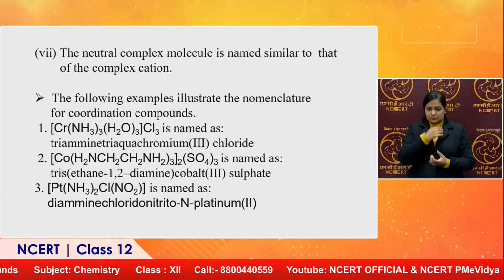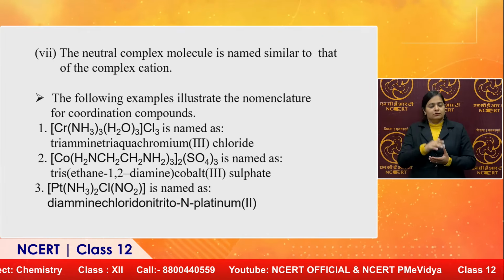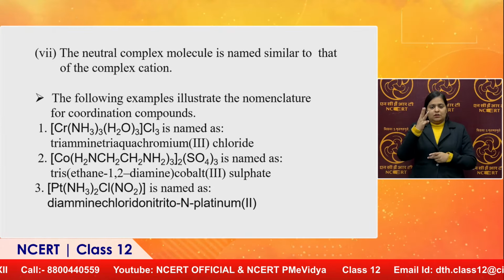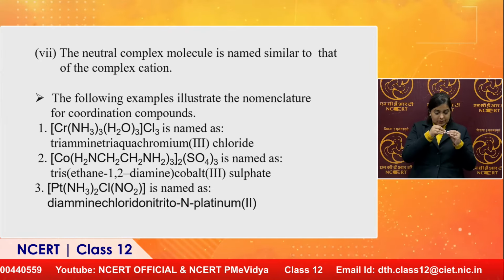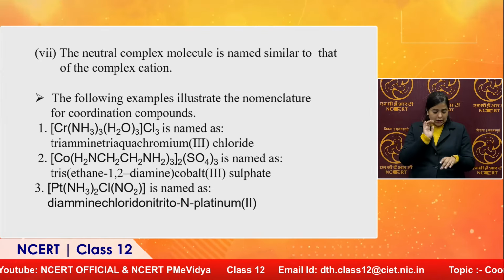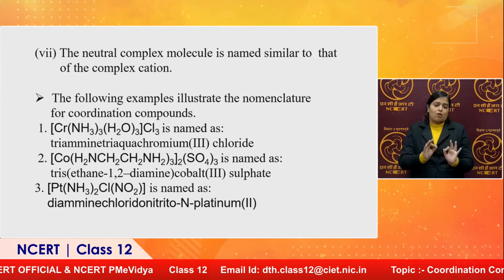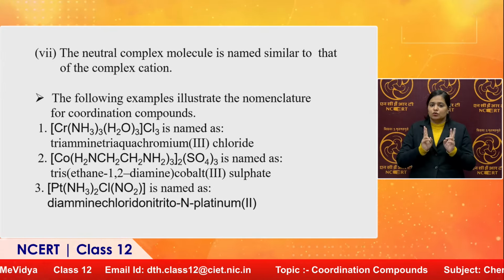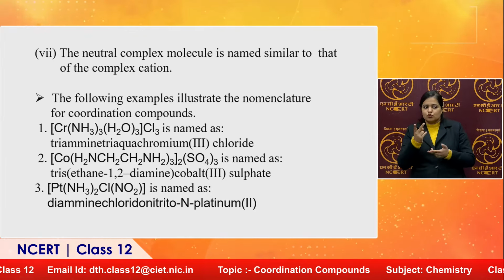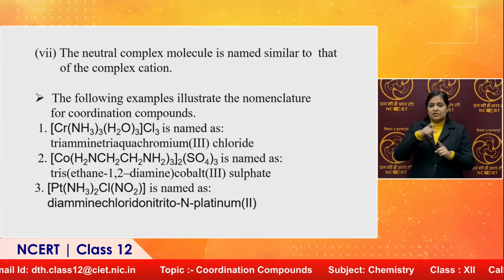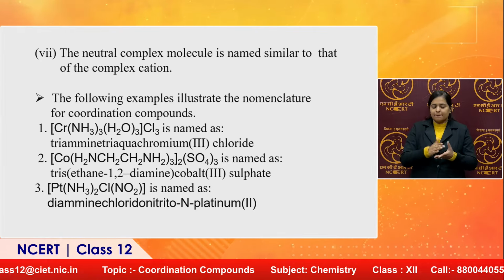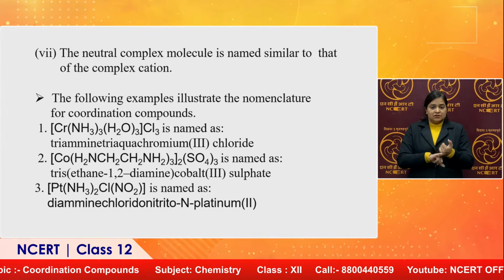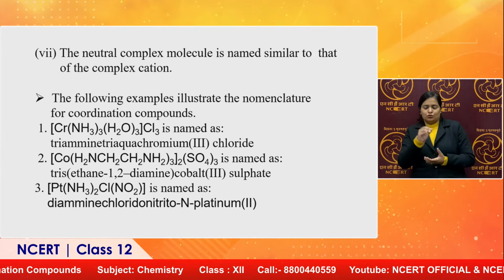Now, look at the complex again, that is [Cr(NH3)3(H2O)3]Cl3. Here Cl3 is the counter ion. To calculate the oxidation state, Cr is to be taken as x, and we must know that identification of the ligand is very important, because NH3 is a neutral ligand, H2O is also a neutral ligand, and the counter ion Cl3 each contains -1. So, the equation will be x minus 3 is equal to 0, then x will be equal to 3.